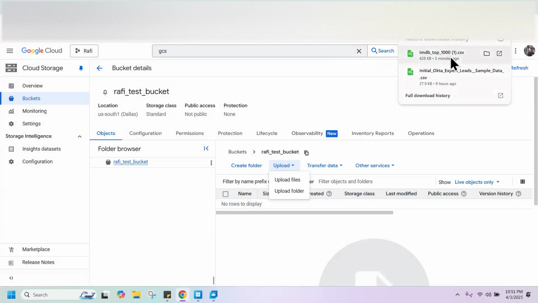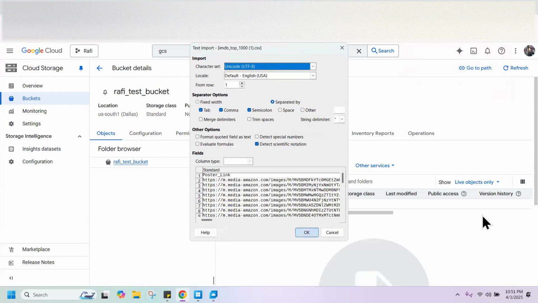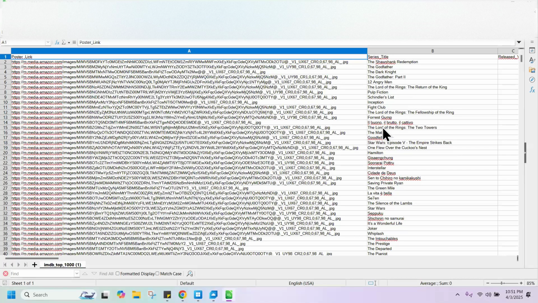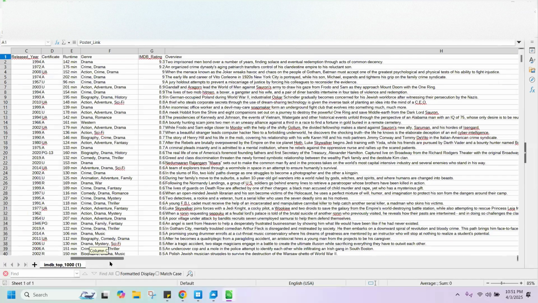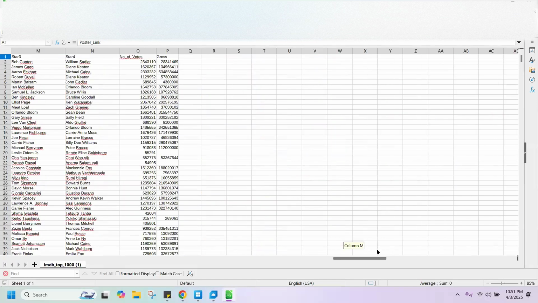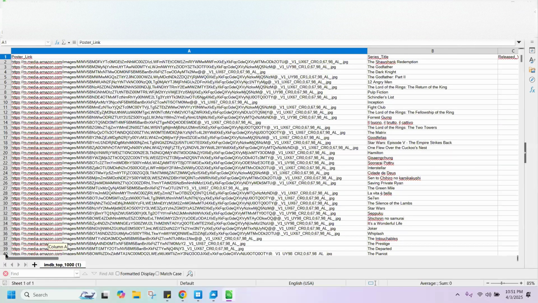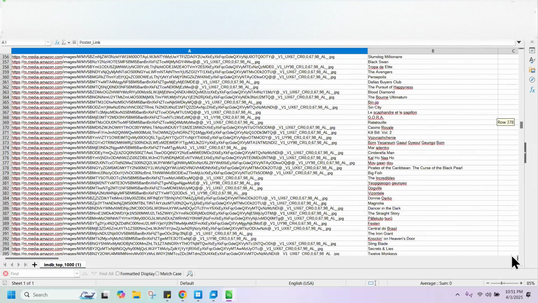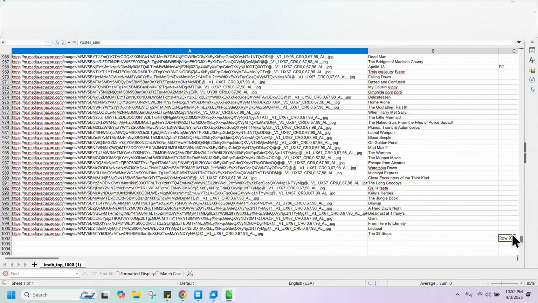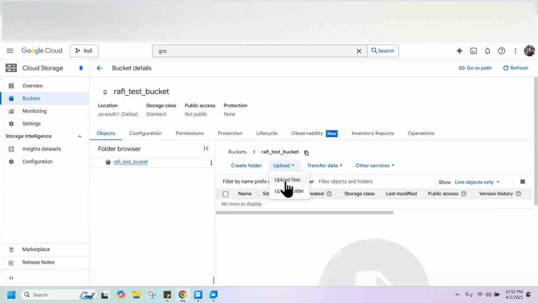Let me see what the data that you gave me looks like. What is in it? Basically it contains IMDb scores for different movies and different genres. There's a poster link, which series it is, the actors in it, the genre, the runtime, the ratings it got, the reviews, and the gross it made, or something like that, profit. So it's movie related data. Around 1,000 rows should be there.